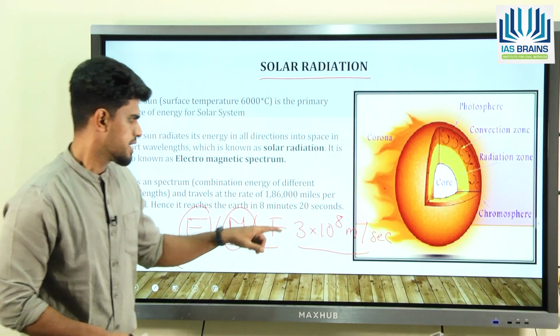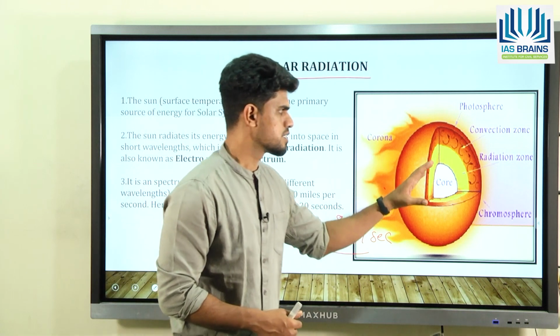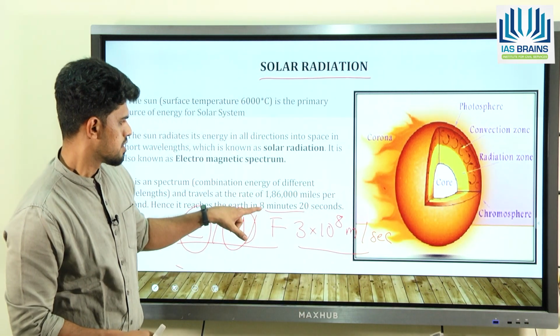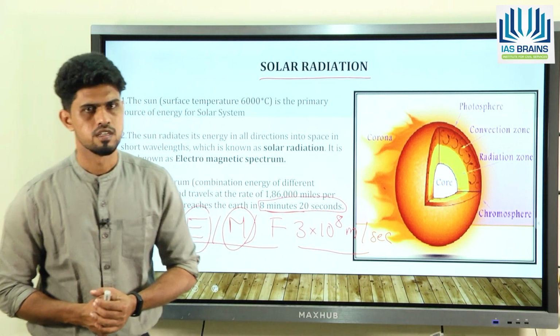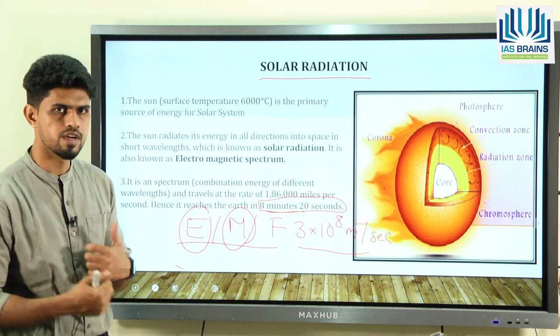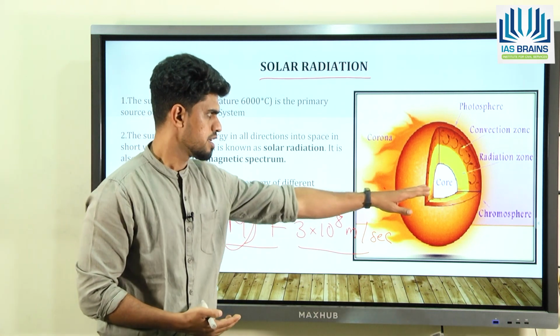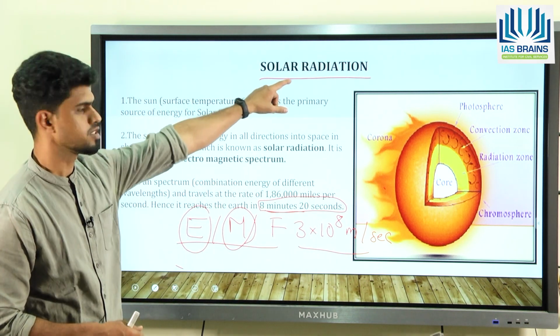It takes around 8 minutes 20 seconds for this light to reach the surface of the earth, and that is what we call the time taken to reach the surface of the earth. That means whatever light you are experiencing right now has started its journey from the sun around 8 minutes 20 seconds ago. So that is what we call solar radiation.